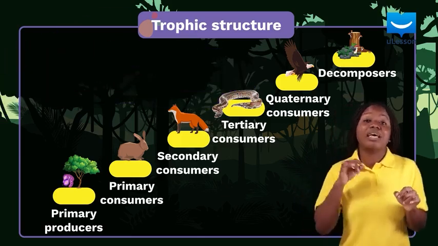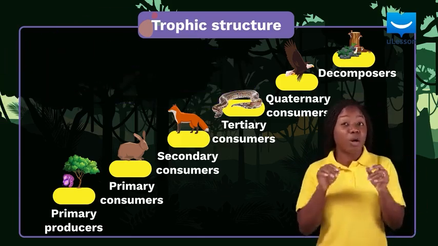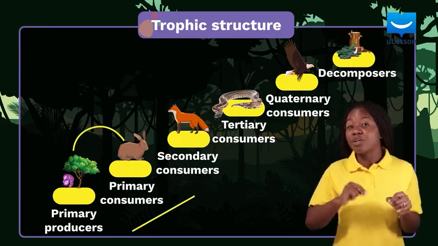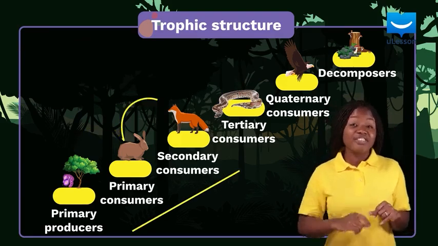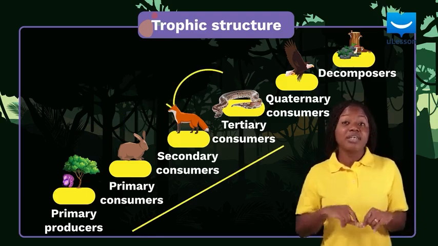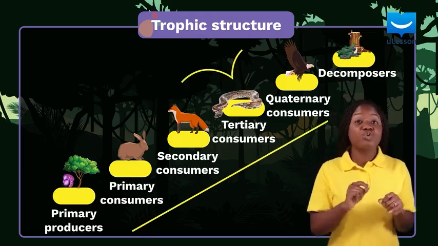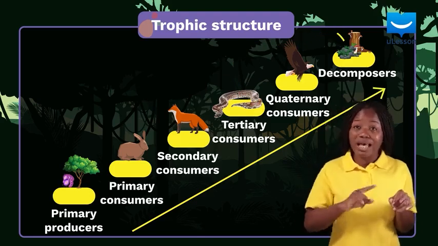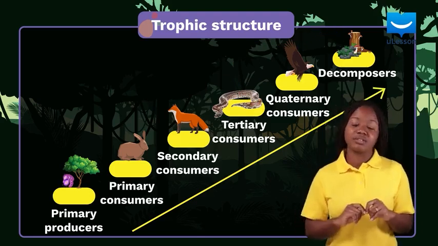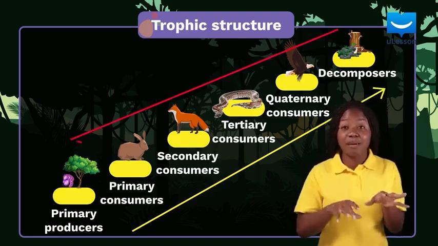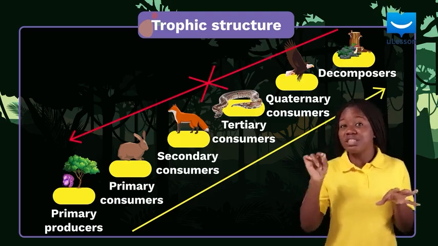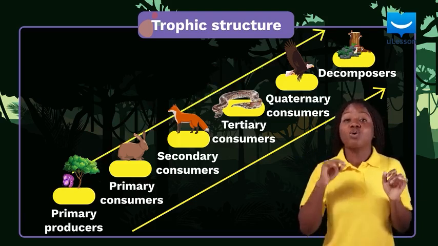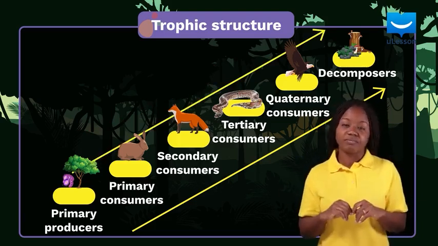Energy flow in an ecosystem is from its abiotic component through its primary producers to the primary consumers, then the secondary consumers, tertiary consumers to the quaternary consumers, through the decomposers and back to the abiotic component. There is never a time where the energy flows in an opposite direction or backwards. Energy flow is always forward and always unidirectional.